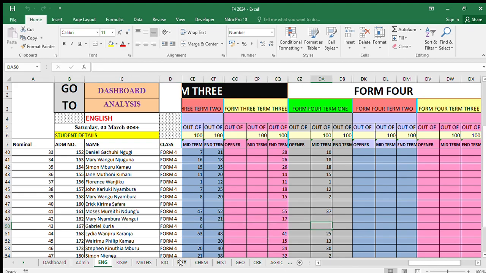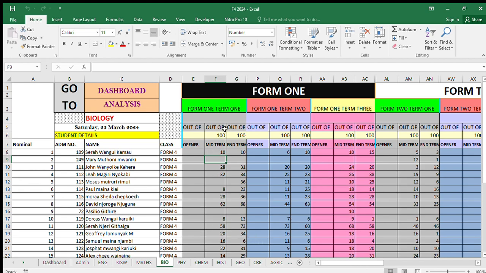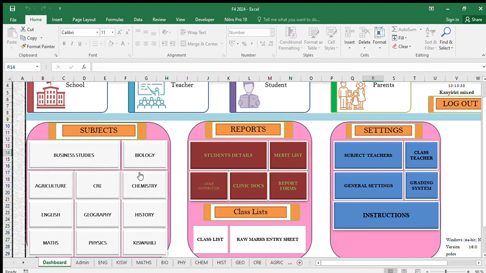Ukienda kwa selective subjects kama physics, majina ya wanafunzi itakuwa tu vile vile, hakuna kuchange. Lakini kama hafanyi physics, sasa mwalimu wa physics hapa hataweka marks, atamwacha tu. Biology the same, mwenye hafanyi bio anamwacha. So ukishamaliza kuweka all the marks ya hiyo mtihani, unaweza enda kwa merit.